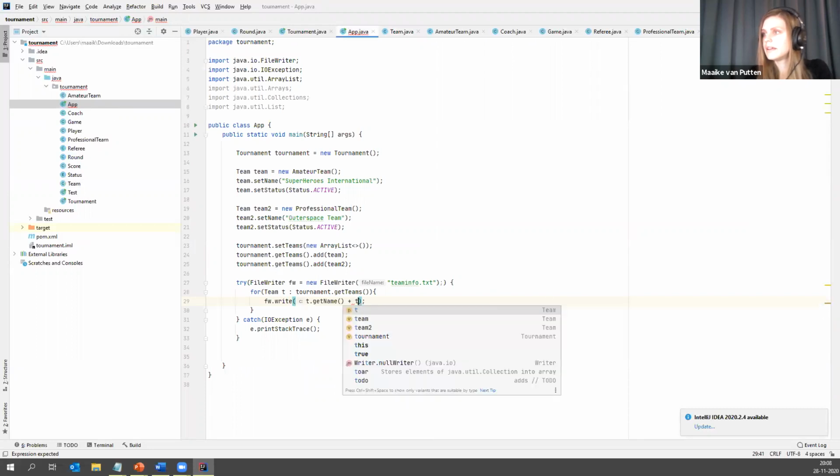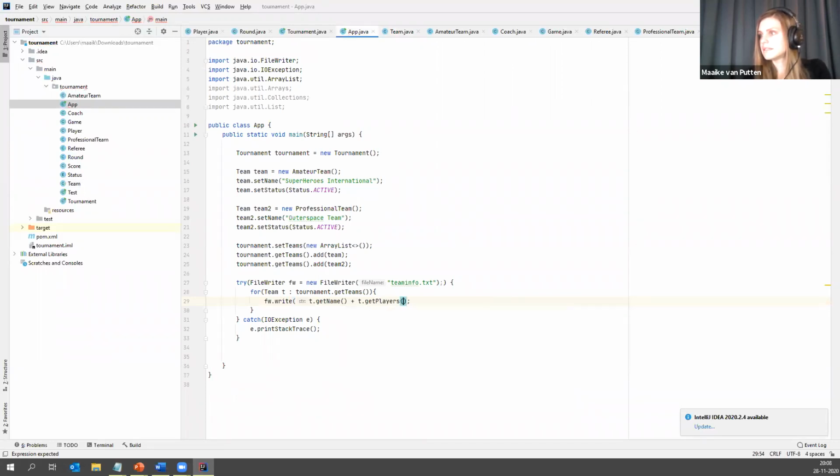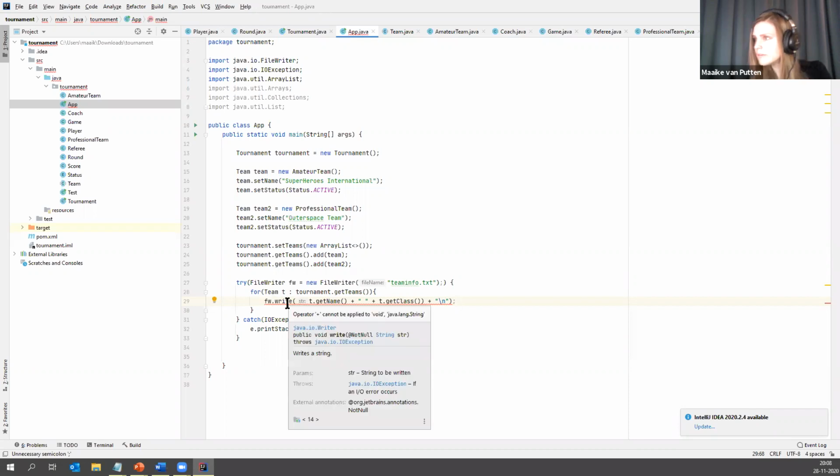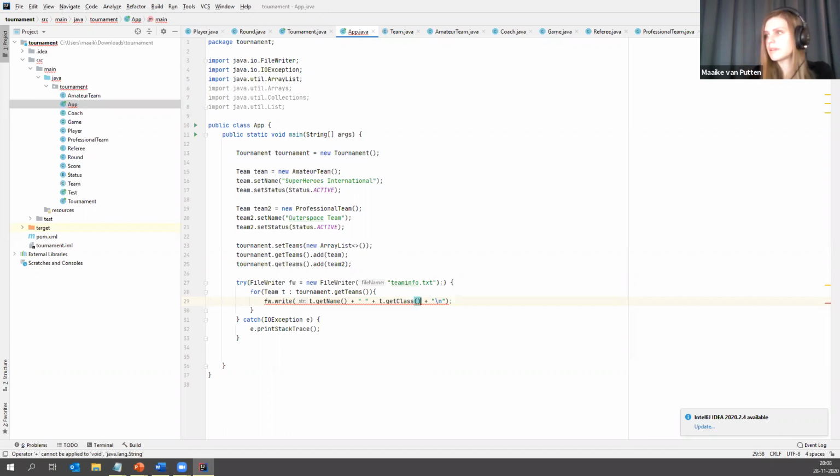Okay. And then I'm just going to say getClass, so we can see what kind of team it is, whether it's a professional team or an amateur team. And in between there, I would like to have a space. And at the end, I would like a new line, so I can either say plus this here, or I could have said once more fw.write. What's wrong now? Oh, oops. There we go.